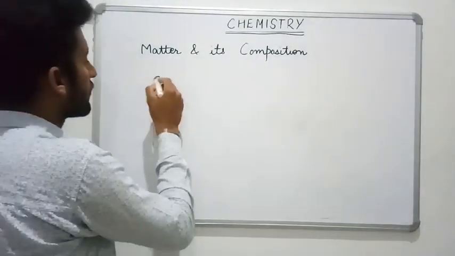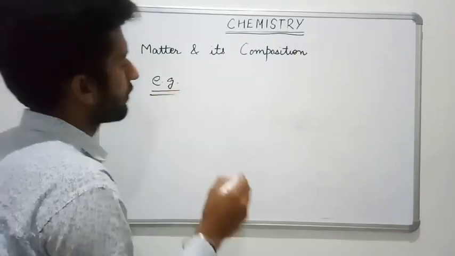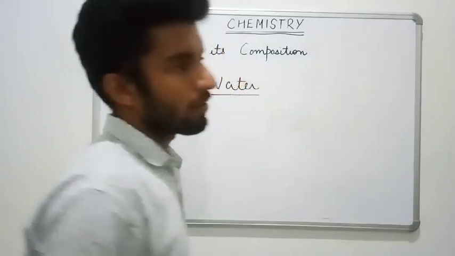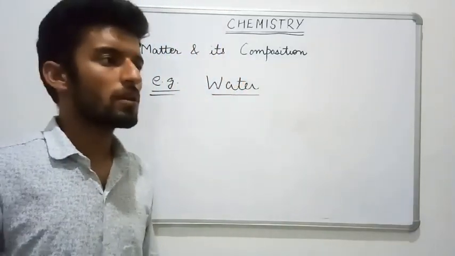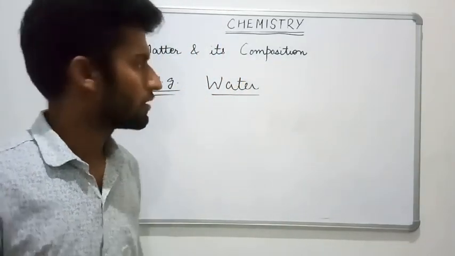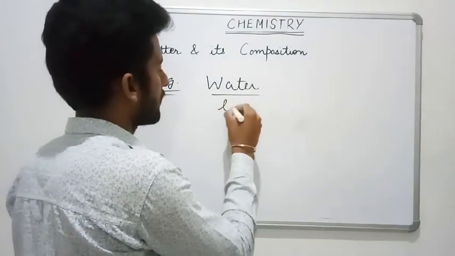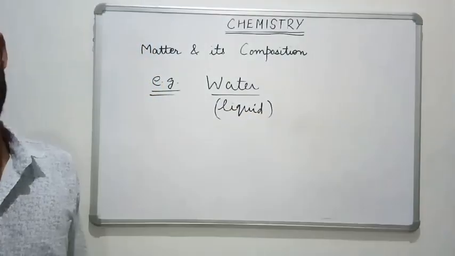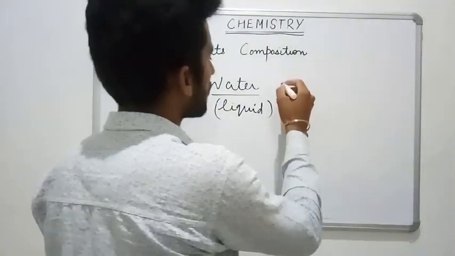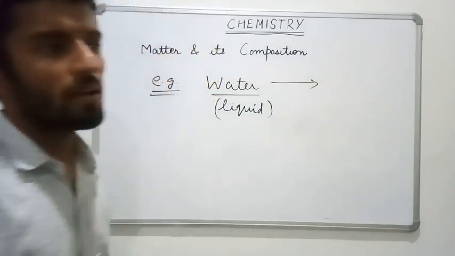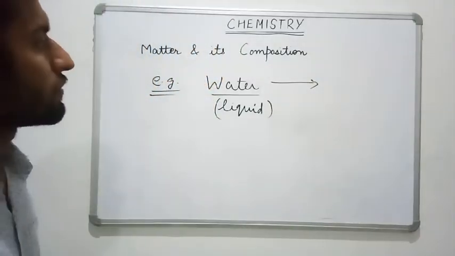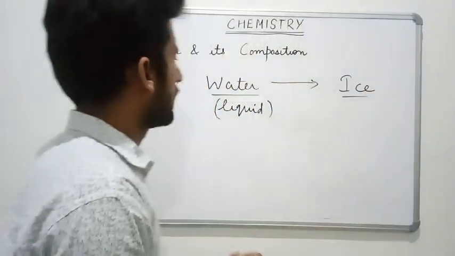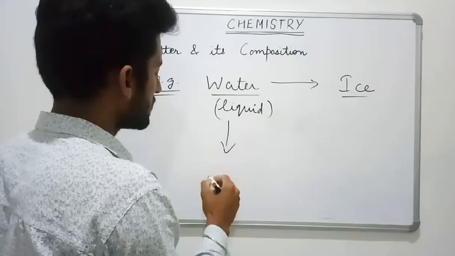This could be made clear to you more with the help of water. We know water is very crucial, very essential for all of us. So we drink water, and the drinkable water is in the liquid state, normally it exists in the liquid state. Now if the same water is kept in the refrigerator, or the temperature of that water is decreased, it changes to ice, and if the same water is heated, it changes to steam.